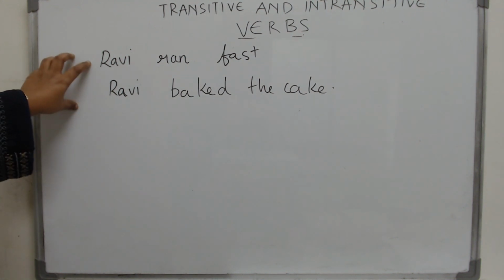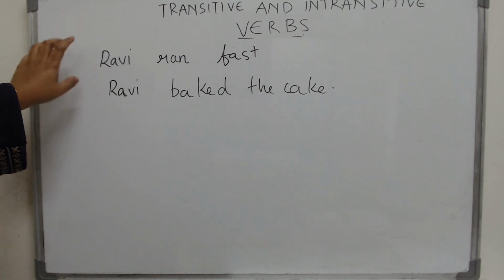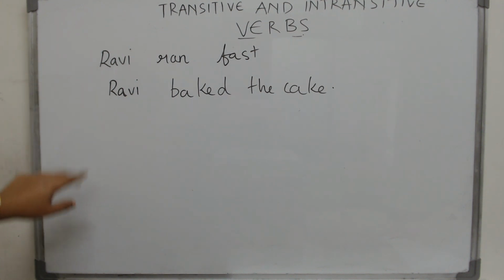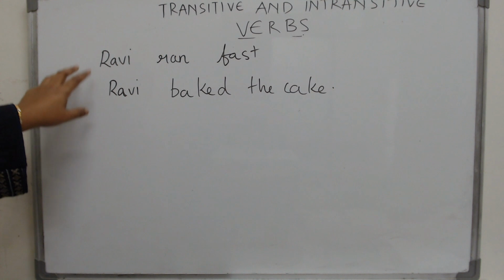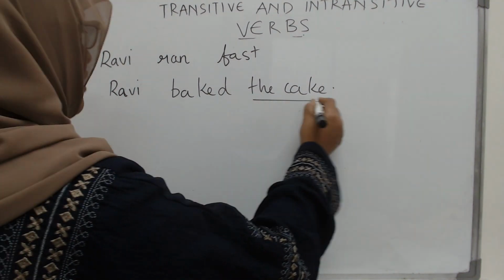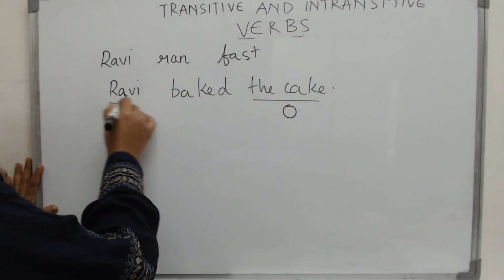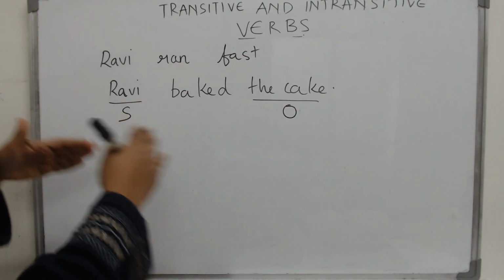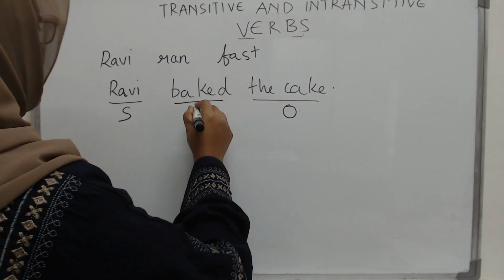Look at the first sentence. The verb is intransitive. Why? No direct object. Look at the second sentence. The verb is transitive. Why? Because it has an object. This is your object, this is your subject, the one who does the action, and this is your verb.